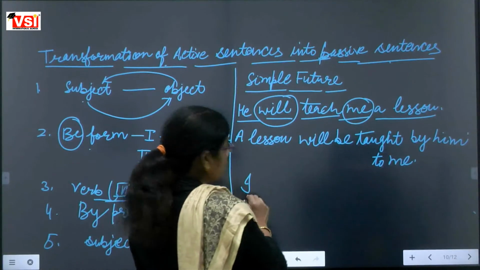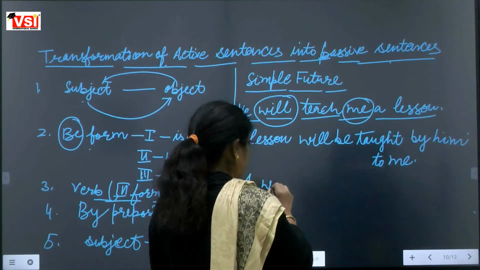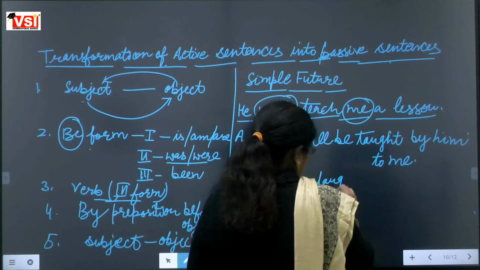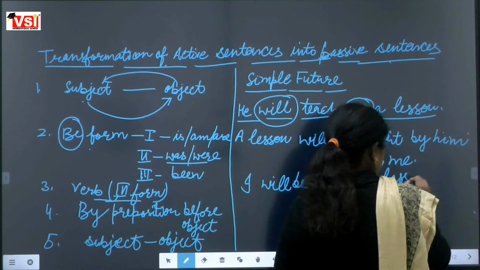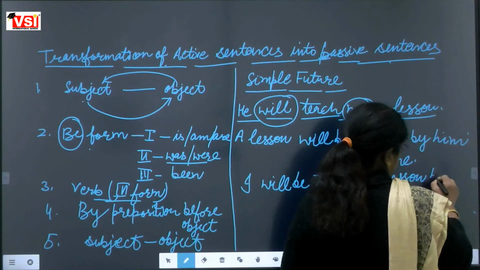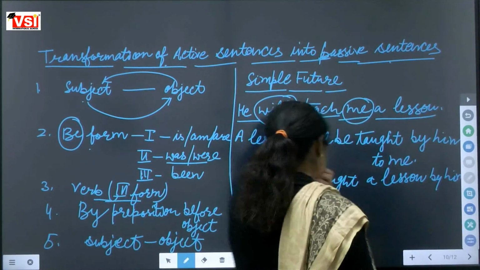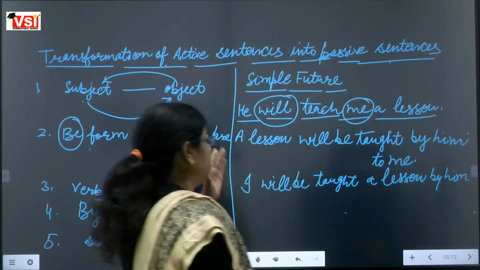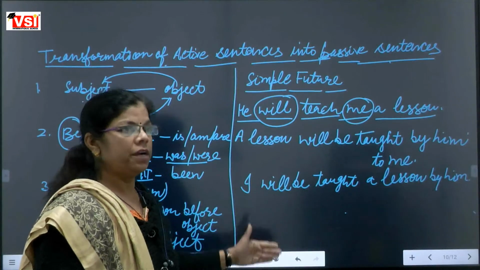Me will become I. I will be taught a lesson by him. In both patterns, we can change this sentence.